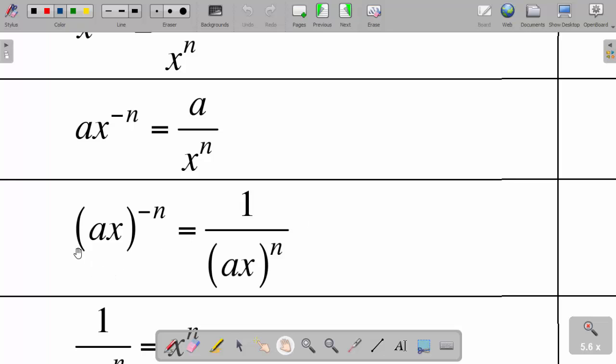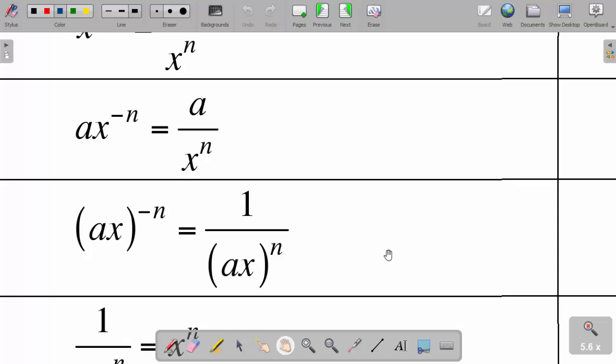Now if I have a bracket, like (ax) to the power negative n in brackets, because they have put a bracket, it means the exponent is for both a and x in this case, so it's going to be 1 over a times x to the power n.